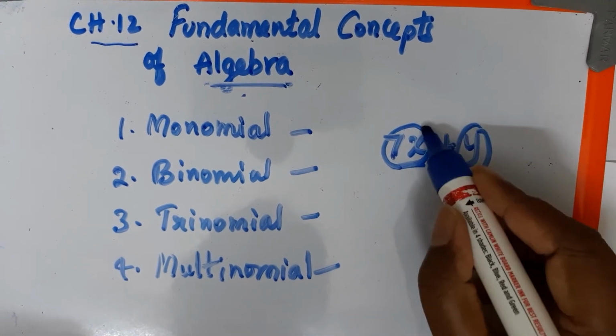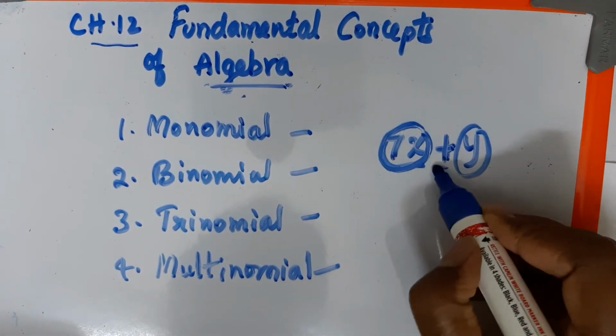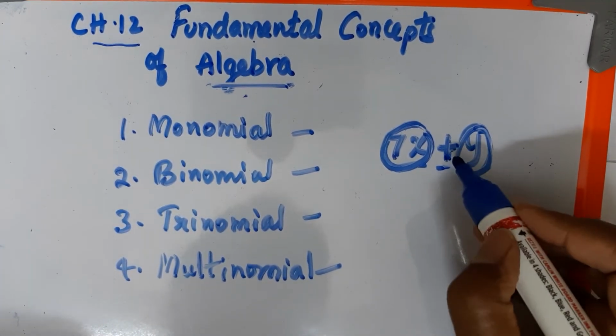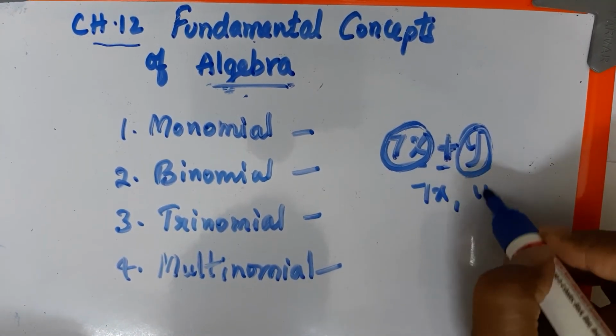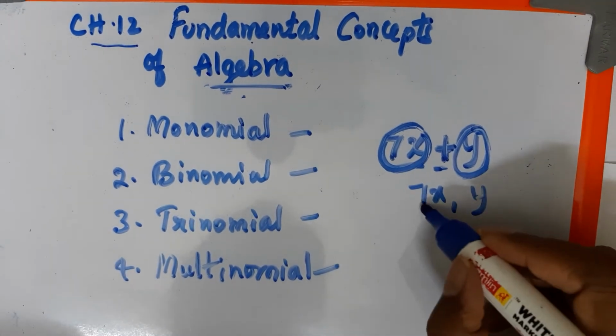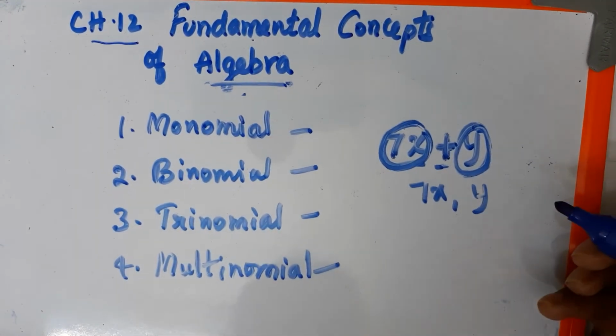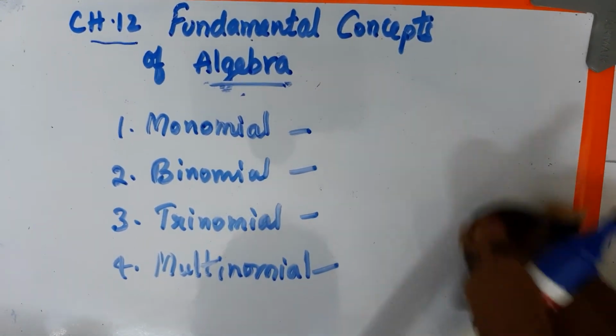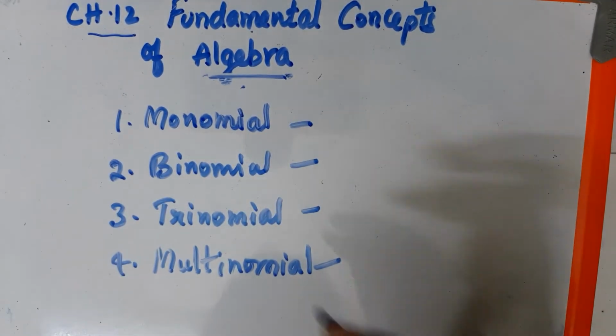See here, 7x is separated by this plus and y also is separated by this plus. So 7x and y are written separately. 7x is one term, y is another term. So these are called terms. They are separated by each symbol. That is called a term.